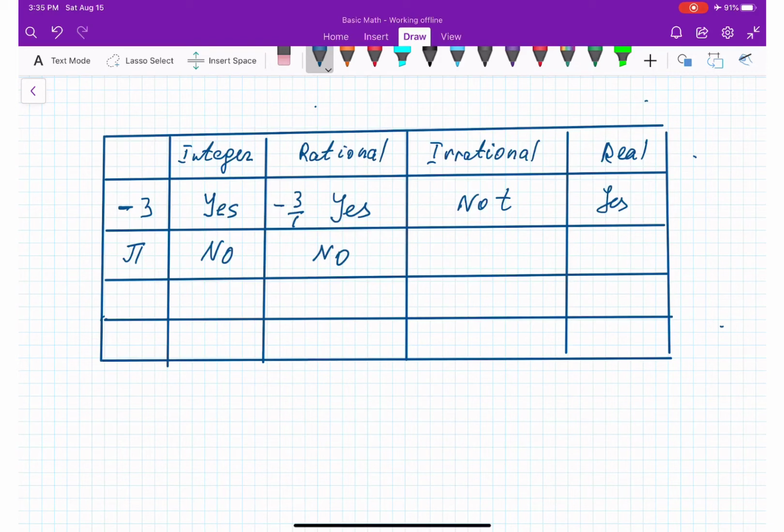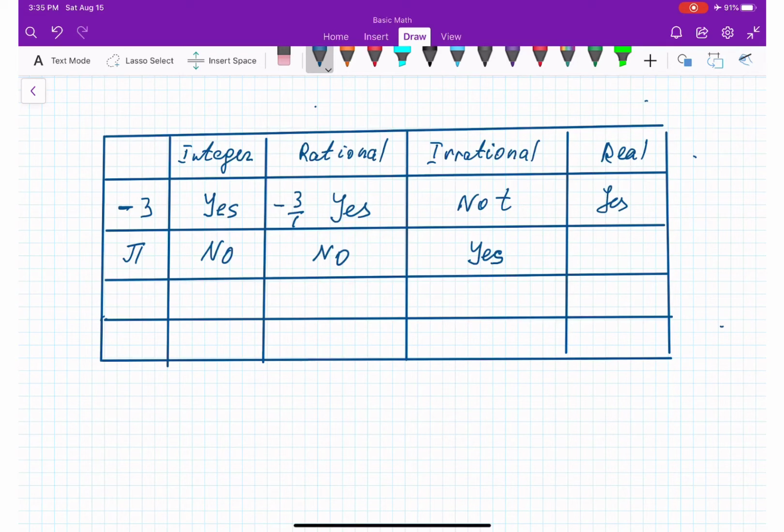So no, it is not a rational number. Is it irrational? Absolutely, it is irrational. Think of it this way: rational and irrational are complements, opposite to each other. If any number is rational, then under no circumstances is it irrational. If it's not rational, then it is irrational.